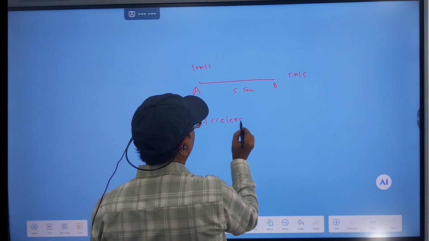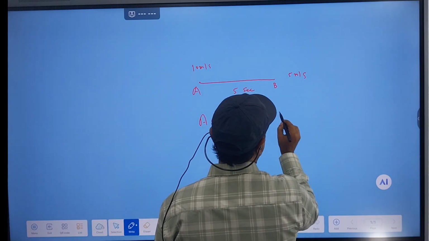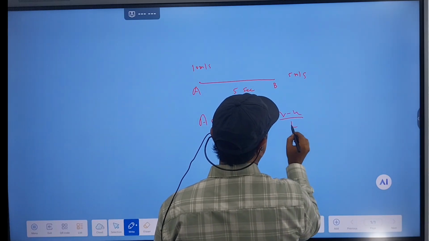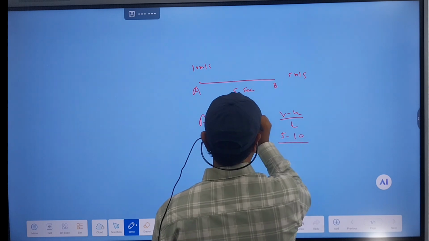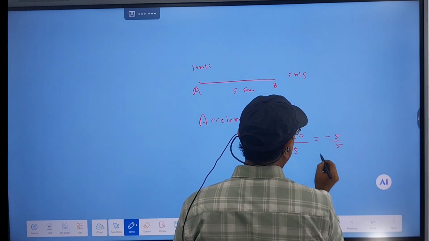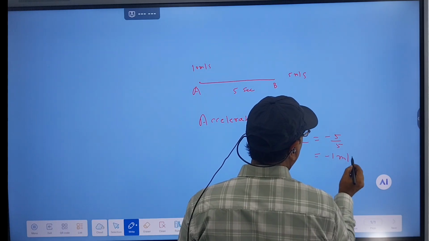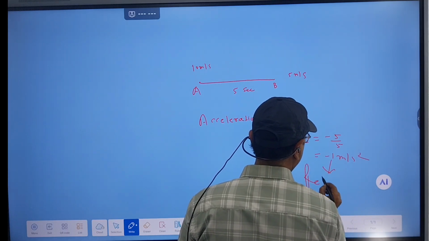Acceleration equals V minus U by T, right? So V is how much? It is 5 minus 10, U is 10, and time is 5. So it will be minus 5 by 5, means minus 1 meter per second square. This is called retardation.